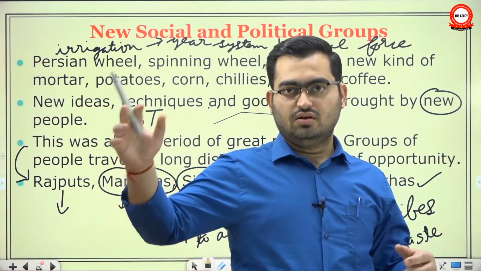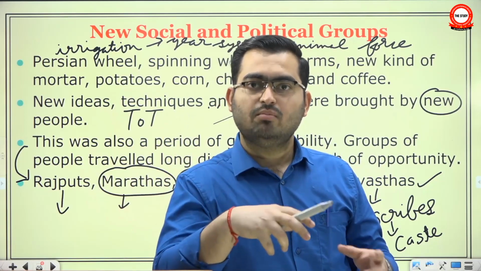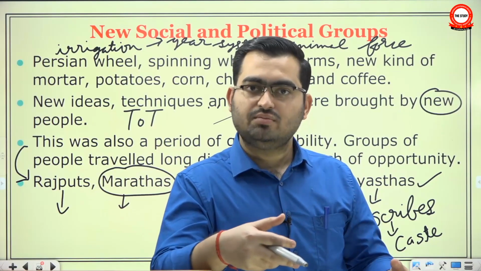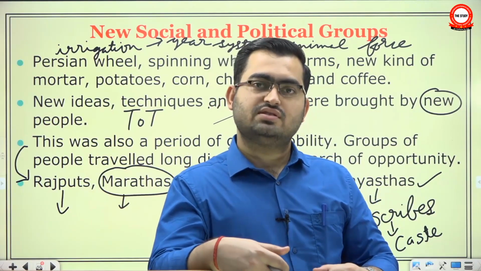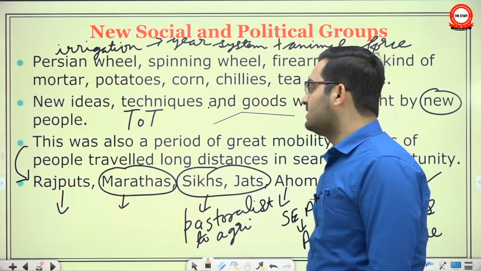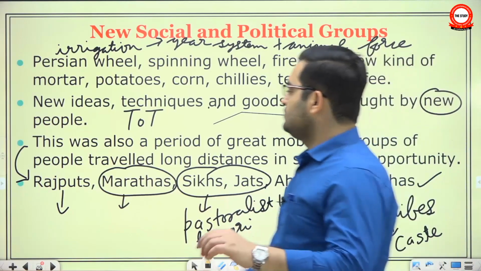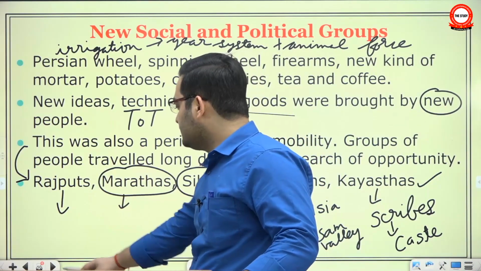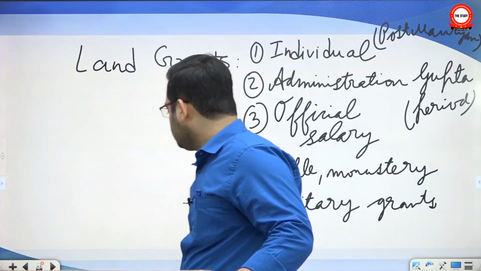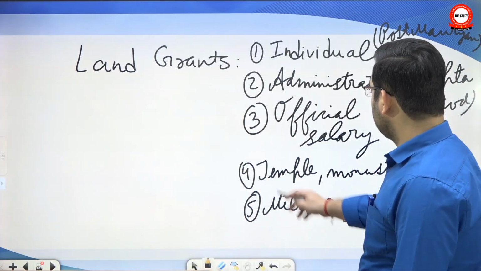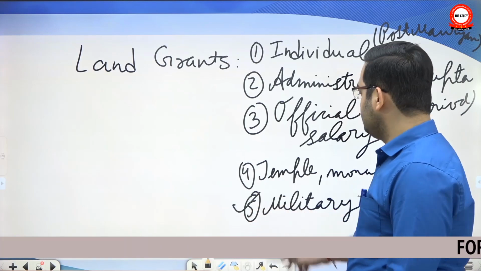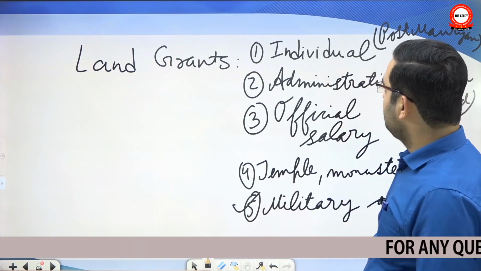So your king will give you a military grant, you maintain your armies and your own expenditure from that grant, and you render certain services in return. So this is the concept of military grants. Even in the rise of the Rajput class, there was a very important role of military grants. So up to this point you have military grants. This phenomenon started happening especially in the early medieval period.